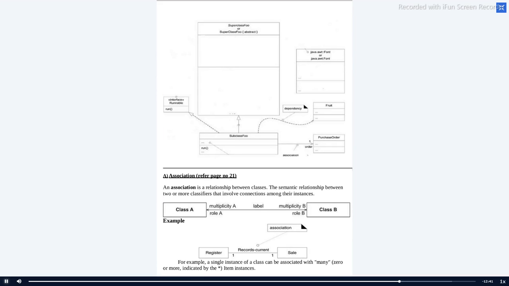Look at the diagram and give me a number in chat. How many classes? Give me the number in chat.